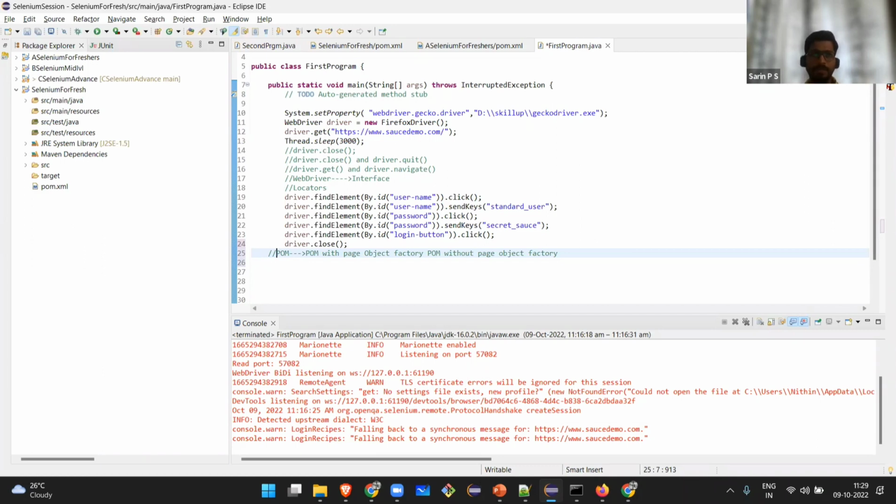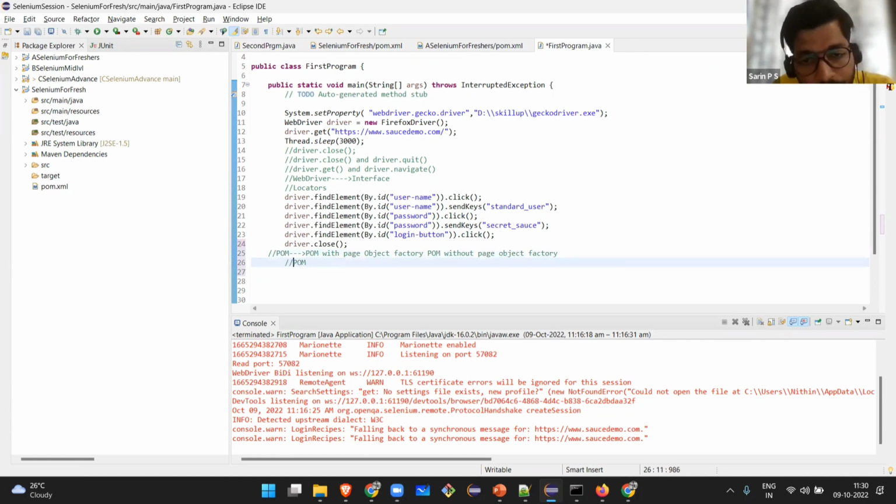He was just looking at me like, what is this guy saying? He was cross-questioning me: is this the right approach? After that I realized the importance of the page object model. It can be created in two ways, with a page object factory and without. I'm not going deep into the factory difference, but I will go deeper into what the page object model is, which is very important.